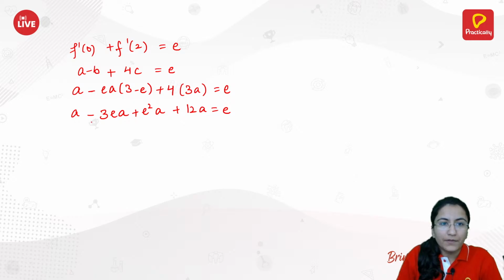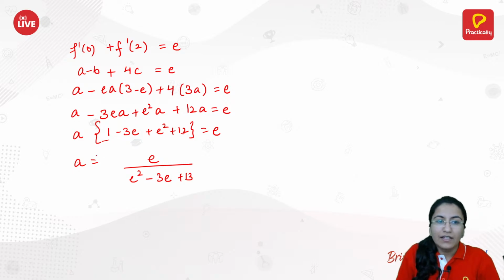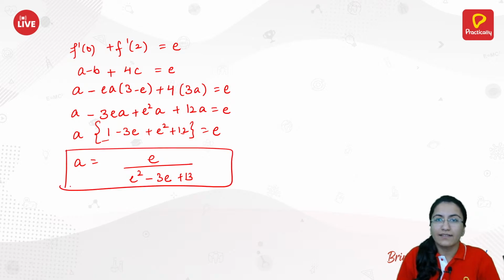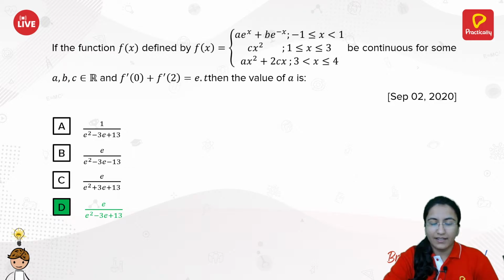Now you can see that all the terms in the left hand side have a common a, so you can take a common. So you have a times 1 minus 3e plus e square plus of 12, that is same as e. So a would be equal to e by e square minus 3e plus of 13, just 12 plus 1 is directly 13. So you have this value for a. According to this, your answer would be this D part, e by e square minus 3e plus 13.